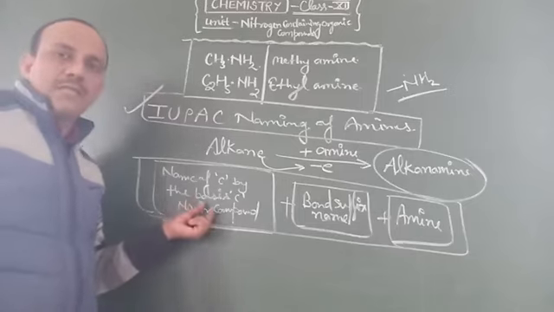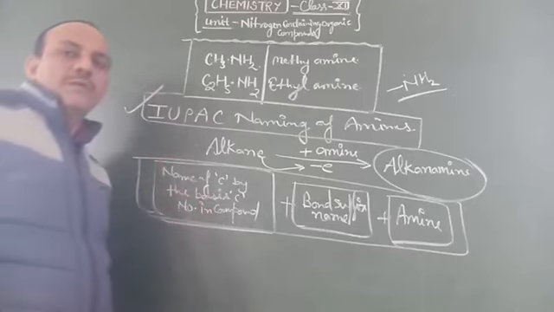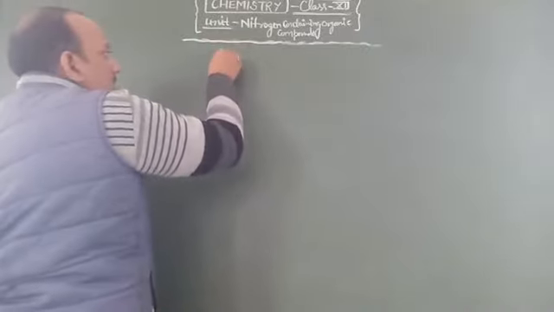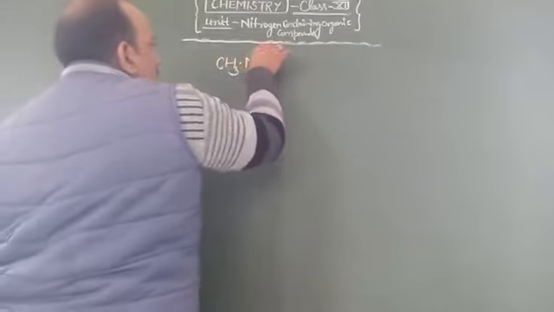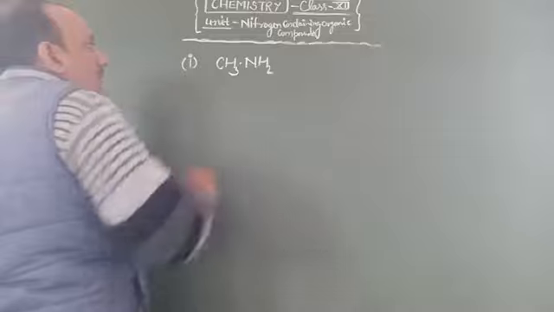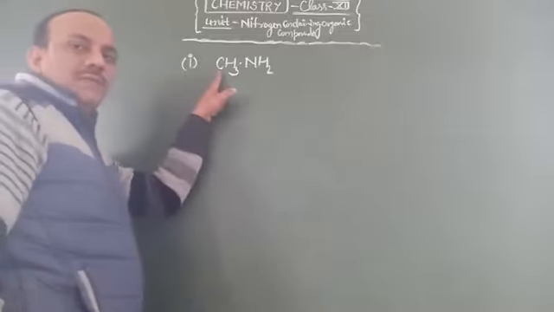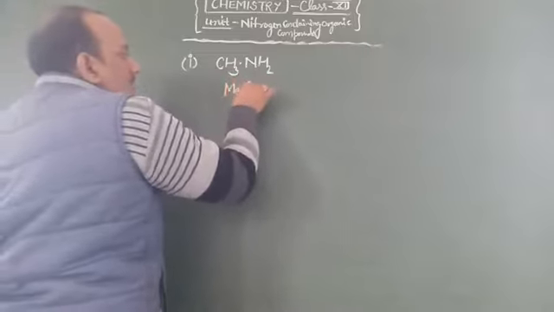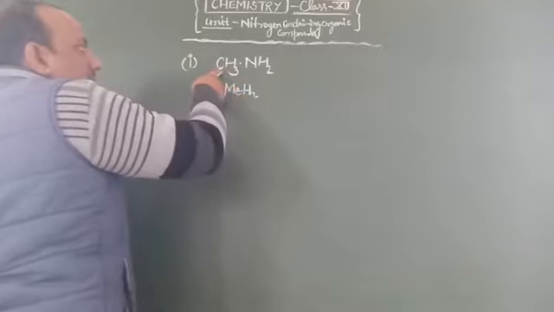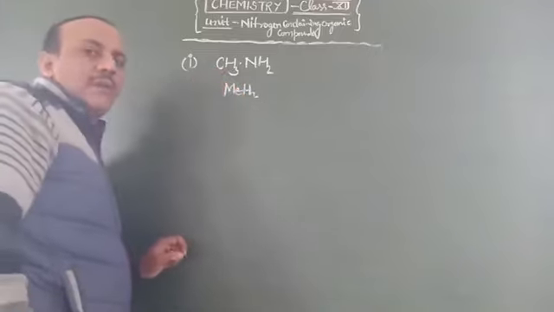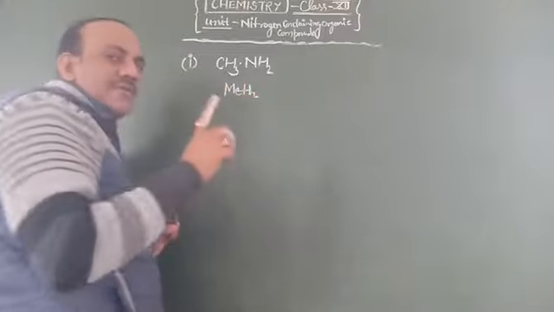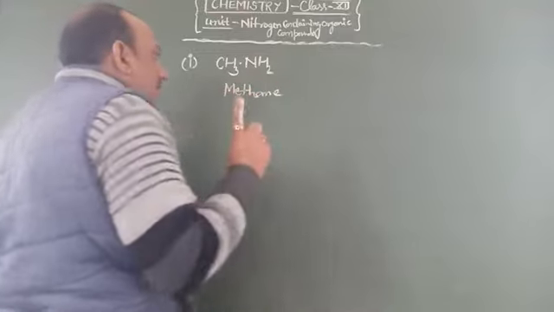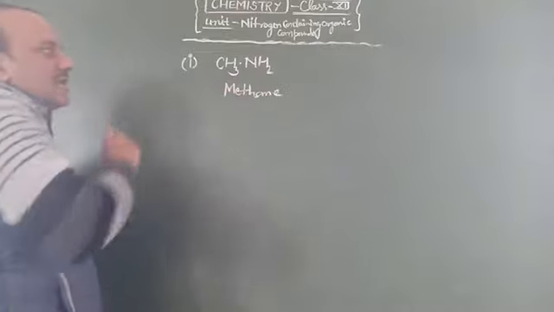Now we take some examples and make their IUPAC names. Like CH3NH2. In this compound only one carbon atom is present, so its carbon name is meth, and each valency of carbon is satisfied by a single bond. The suffix of a single bond is ane, so its carbon name with bond suffix is methane.